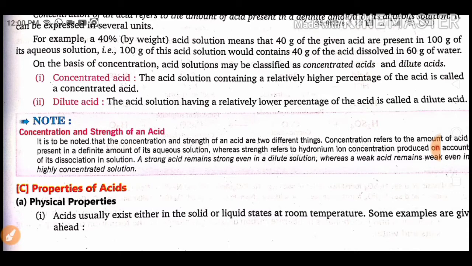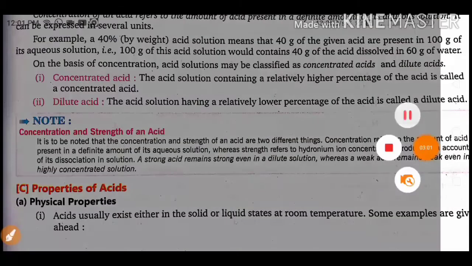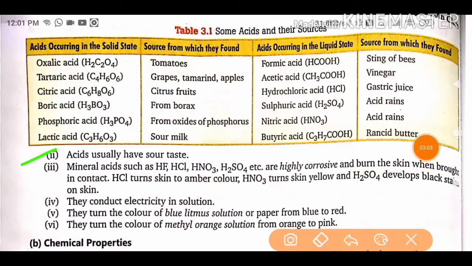Now we move to some properties of acids. Physical properties. Acids usually exist either in solid or liquid state at room temperature. Acids usually have a sour taste. Mineral acids such as HF, HCl, HNO3, H2SO4 are highly corrosive and burn the skin when brought in contact. HCl turns skin amber color. HNO3 turns skin yellow. H2SO4 develops black stains on skin.